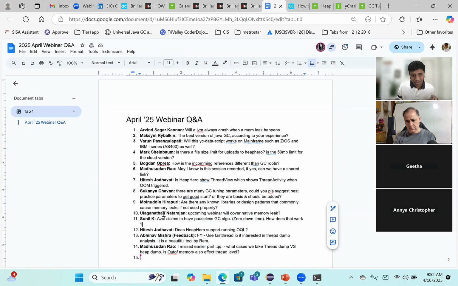Yes. So Ulaganathan Natarajan is asking, will you cover native memory leak? Yes, we will have a session on that. In fact, we do native memory tracking as well. We will do a session. That's a good point, Ulaganathan.